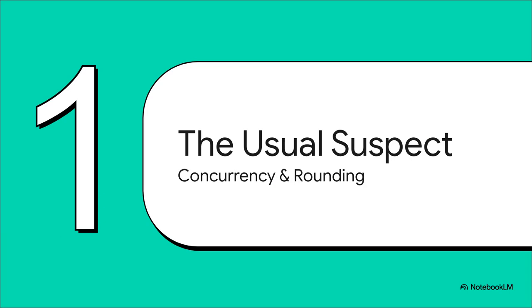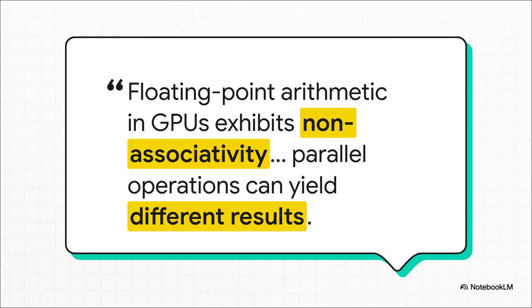Well, the go-to explanation, the one you'll hear most often, blames a combination of two things: the weird way computers handle decimal numbers, and the fact that the GPUs running these models are doing a million things at once. We can call this our prime suspect, the concurrency and floating point hypothesis. And this isn't just some fringe theory, it's a widely accepted idea in the research community. This quote from a recent paper basically says that the math itself can get a little fuzzy. Because GPUs do so much in parallel, the order that numbers get added up can change just a tiny bit from run to run, and that can lead to different results.